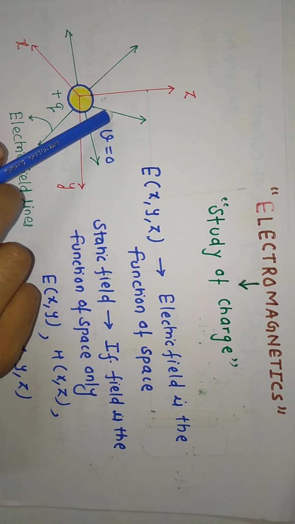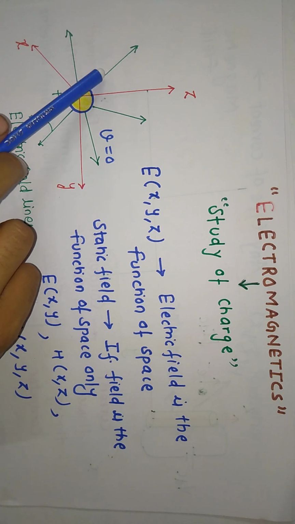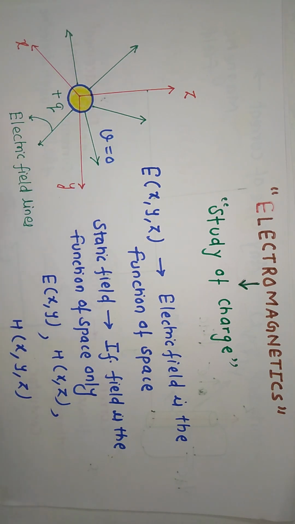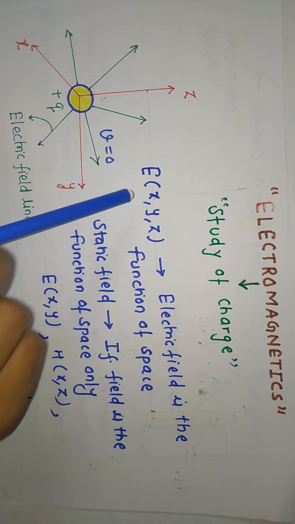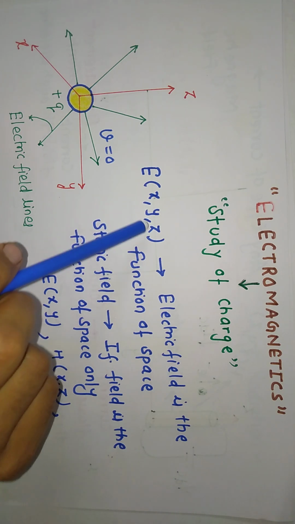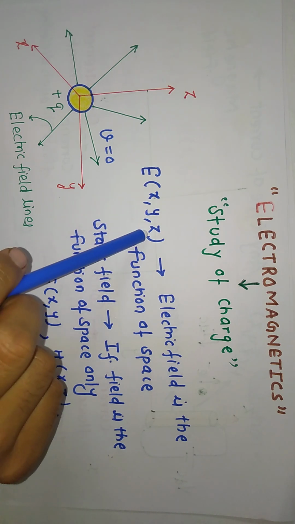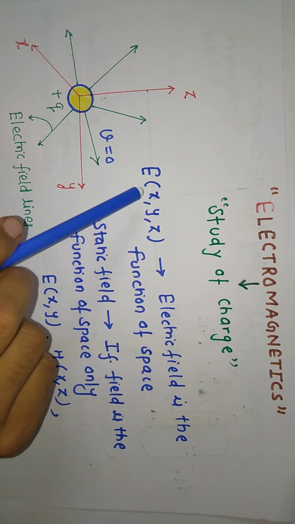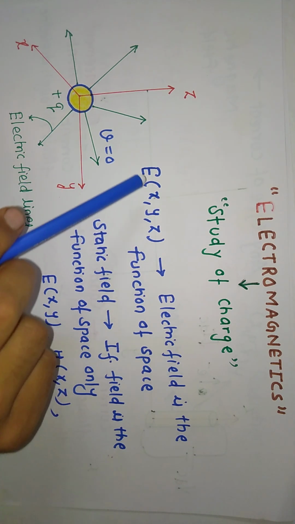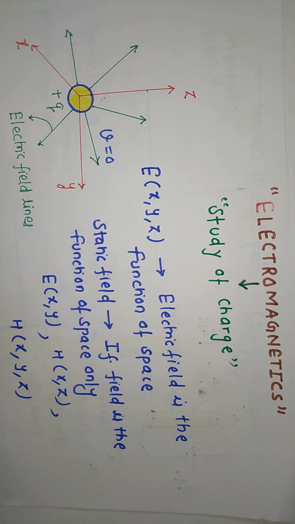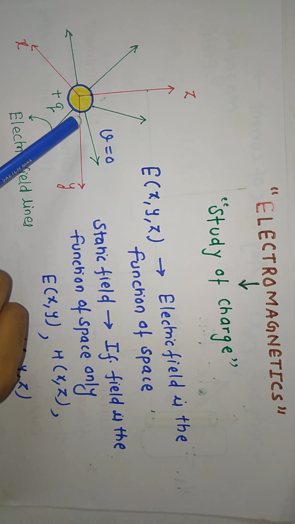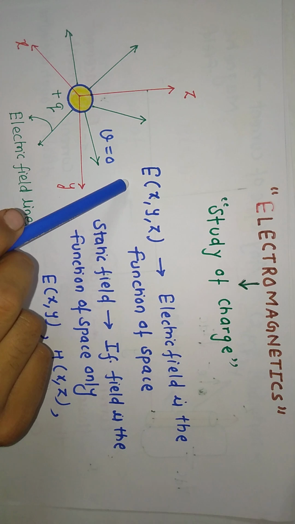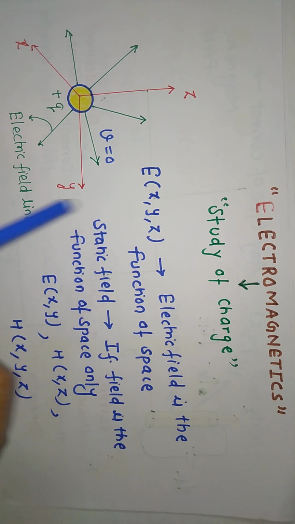Can we say these electric field lines are present in the free space? Means this electric field will be the function of x, y, z because these are the spatial coordinates. It means that the electric field is the function of x, y, z, means electric field is present in the space only. Means we can conclude here that any static charge produces a static electric field.